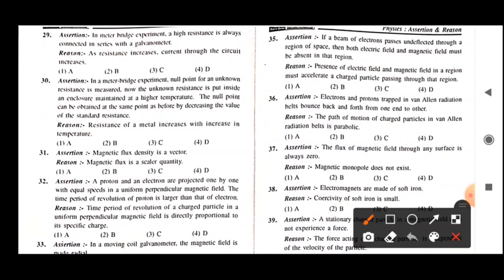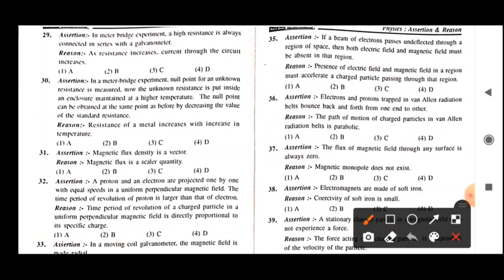Now the reason, let's see. The reason given is, magnetic flux is a scalar quantity. Magnetic flux, as you know, is the number of magnetic field lines passing through a surface, that is known as magnetic flux. So magnetic flux does not depend on direction, it only depends on how many field lines are passing through the surface. So it is a scalar quantity because it depends only on the magnitude, not on the direction. That's why this reason is also correct.